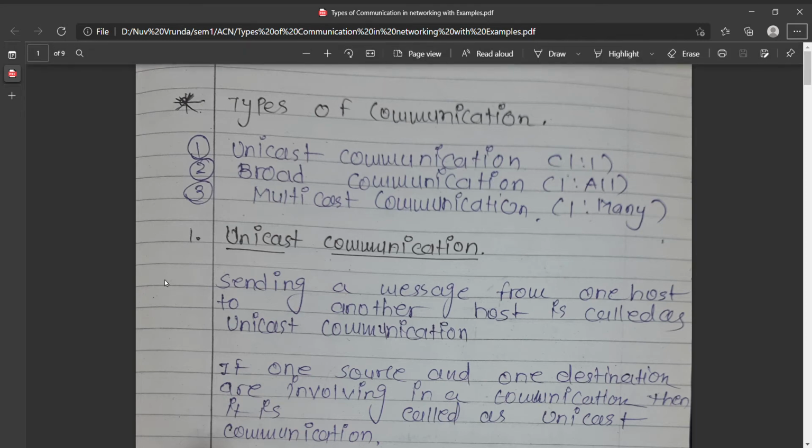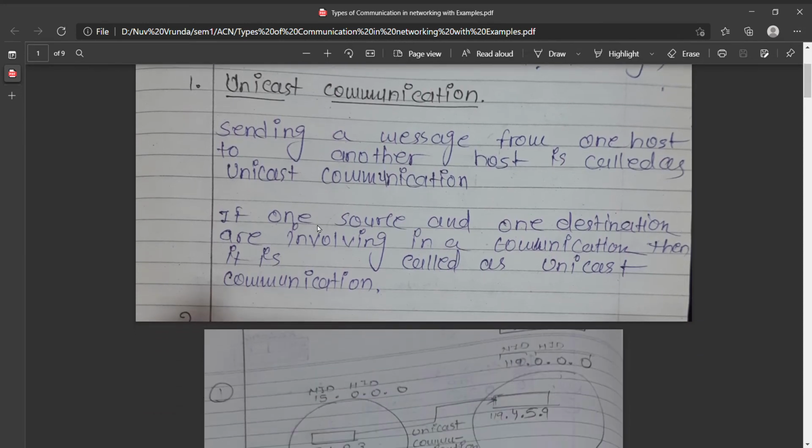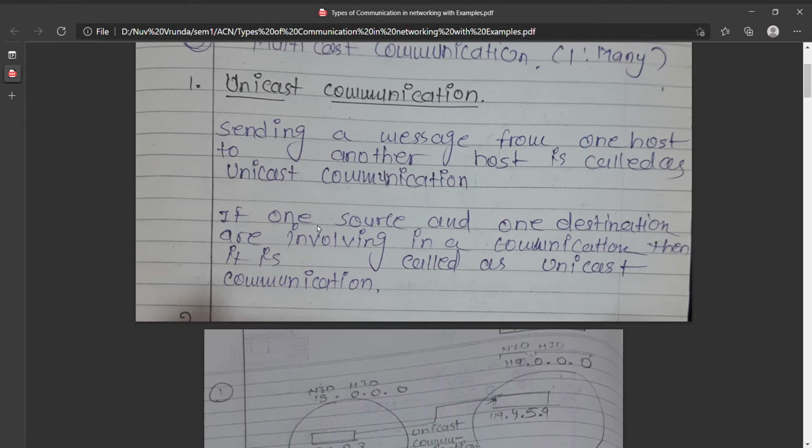Now, what is actually unicast? Unicast means sending a message from one host to another host. Basically we can assume that there are two hosts available in one network system. So when data is sent from one to the second, it is called unicast communication.